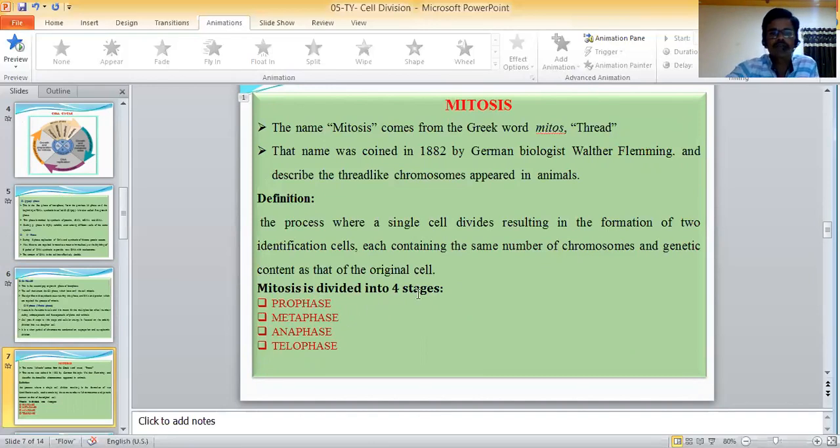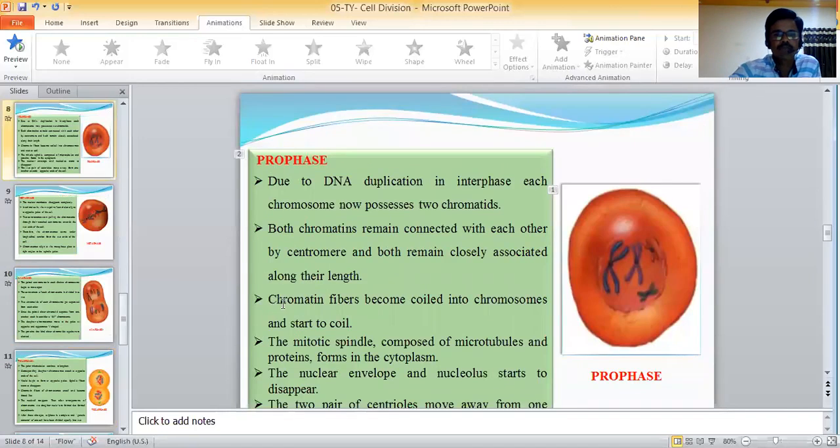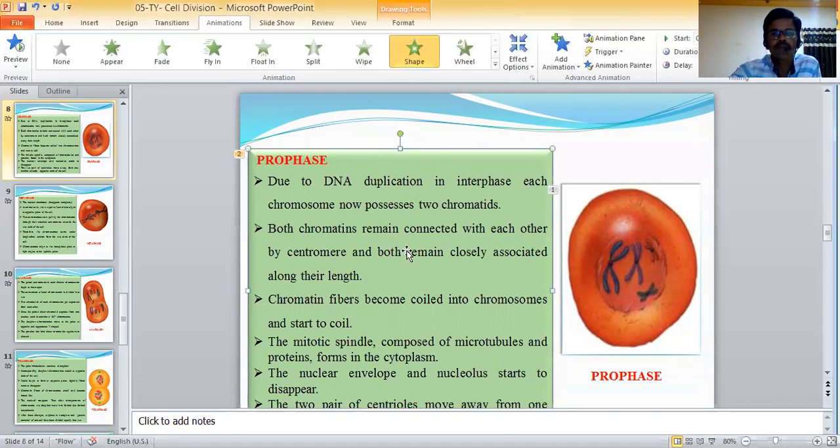Mitosis is divided into four stages. That is, prophase, metaphase, anaphase, and telophase. First is prophase.